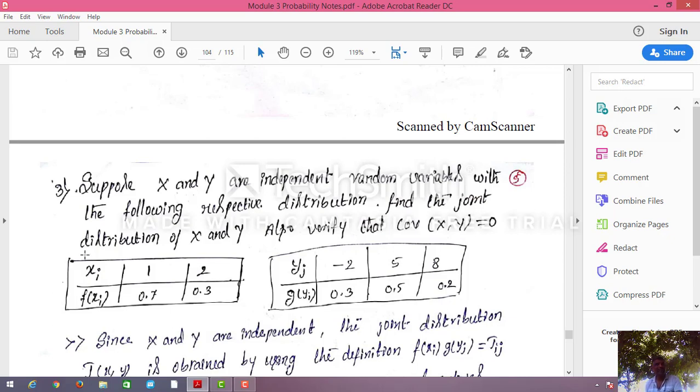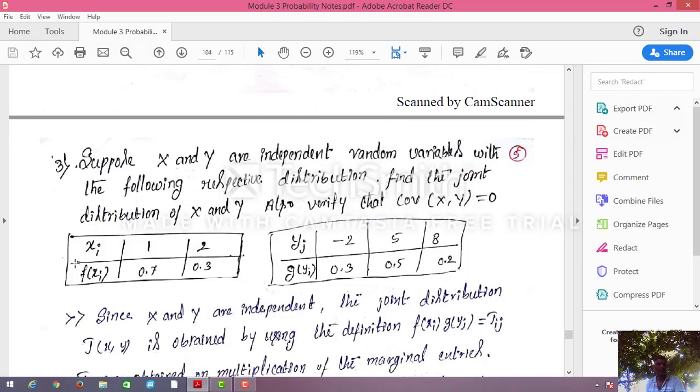Another kind of problem is where they give the joint probability and we want to find the marginal distributions. But in this problem, they have given the marginal distributions of X and Y, and we want to find the joint probability. Find the joint distribution of X and Y. Also verify that covariance of X comma Y equals 0.